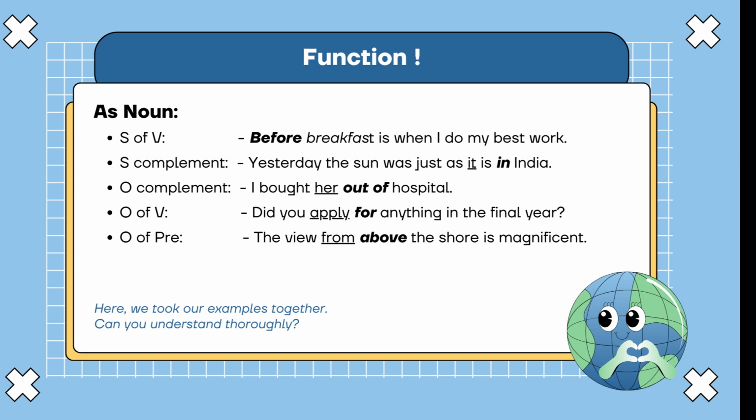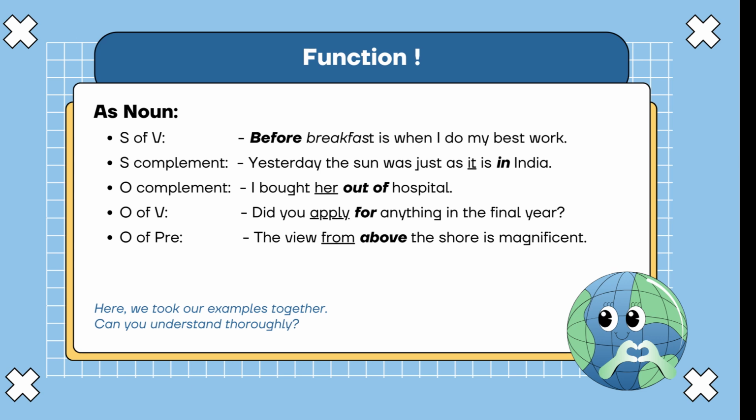Objective complement: I brought her out of hospital. The phrase out of hospital explains the object her, indicating where she was pulled from. Next, object of verb. Example: did you apply for anything in the final year? The phrase for anything is the object of the verb applied, indicating what was applied for.